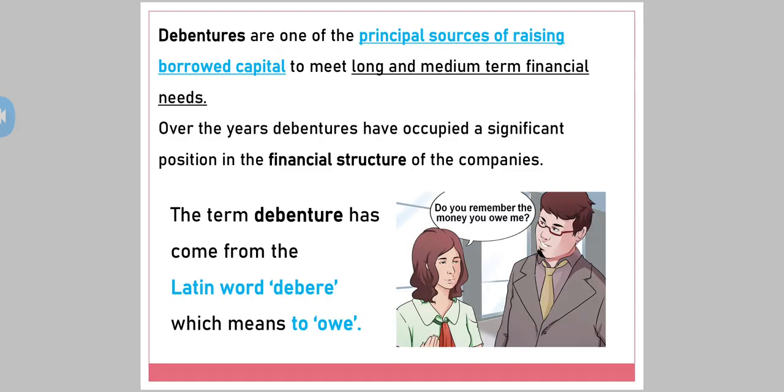To owe means you have got a liability, that is, you are going to pay that money to the person you have borrowed from. You can see here in the example, this person is saying to the lady, do you remember the money you owe to me? That is the money you are supposed to give me. So yes, the company owes money to the debenture holders. That is, the company is supposed to pay money to the debenture holders.